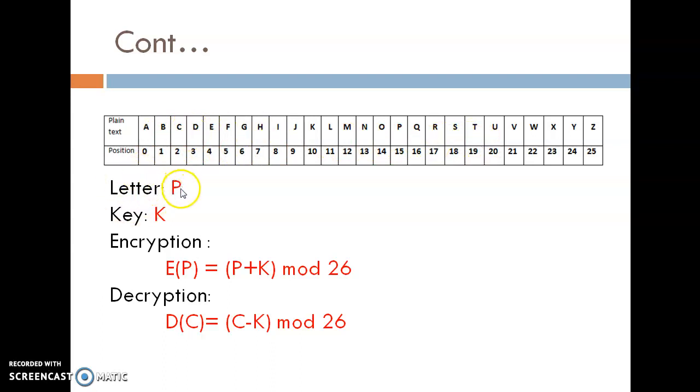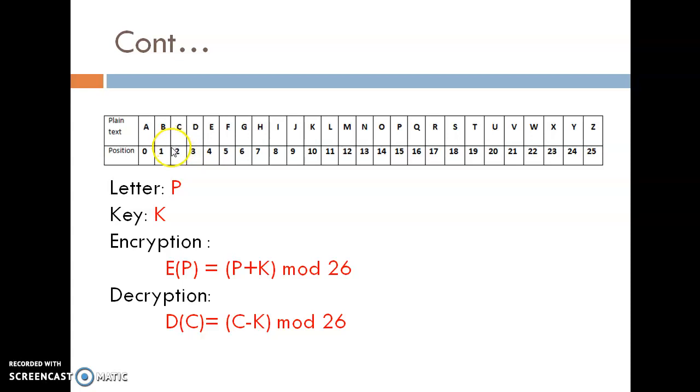Letter is P. Key value is identified by character K. Then the equation is written as encryption of letter P is equal to plain text plus key value modulo 26. Exactly reverse in the decryption. Decryption of the ciphertext is equal to ciphertext minus key modulo 26.